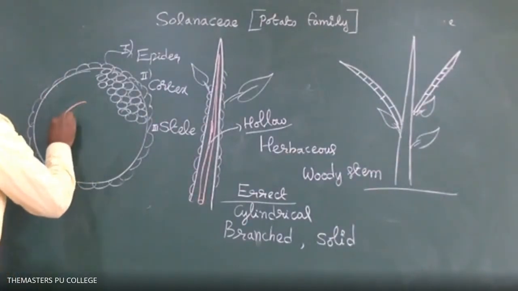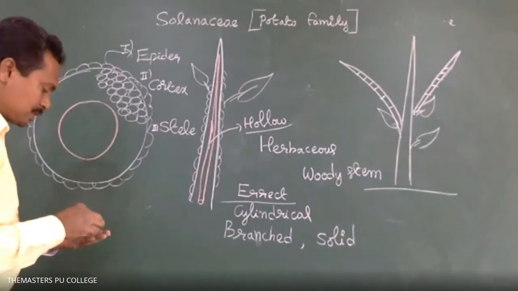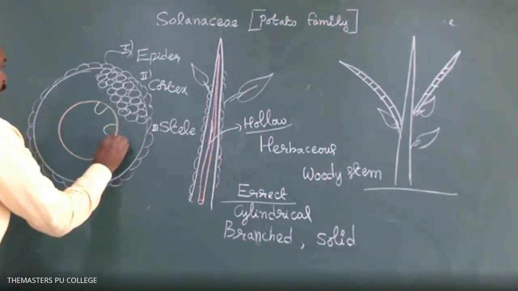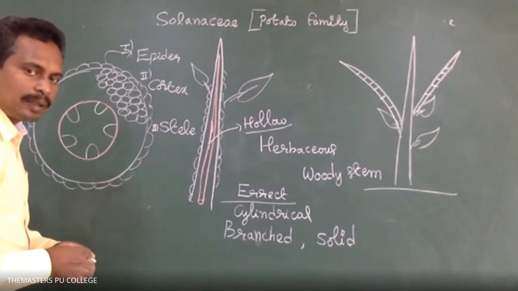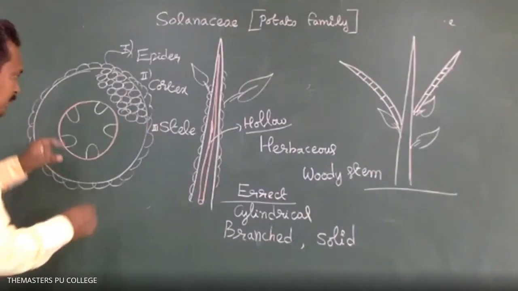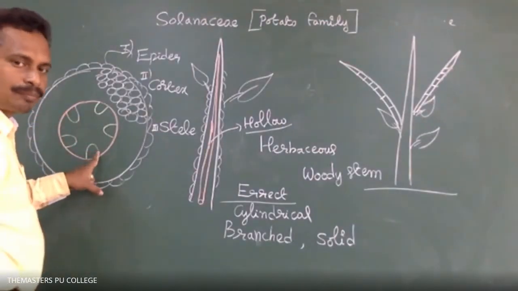In the stele region, vascular bundles are present, xylem and phloem. Dicot vascular bundles are present in the stele region. Have you seen the stele in a carrot?